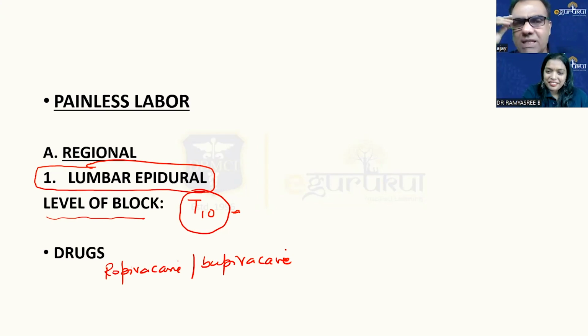Second thing, as far as episiotomy incision is concerned, adding local anesthetic is actually not needed. Why? Because you are giving the block up to T10, so anything below that will be blocked. There is a sacral block also. That's why you need not give a pudendal block or any other block, because the sacral nerves are also blocked.